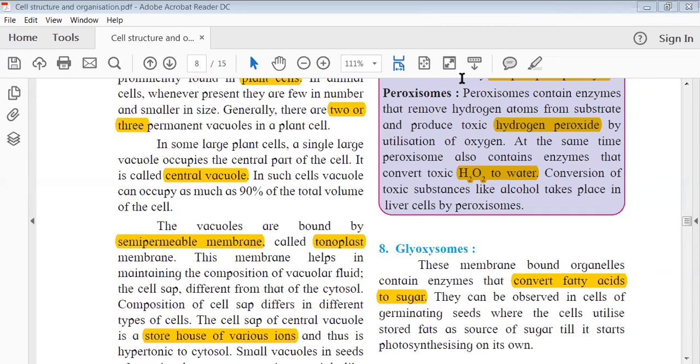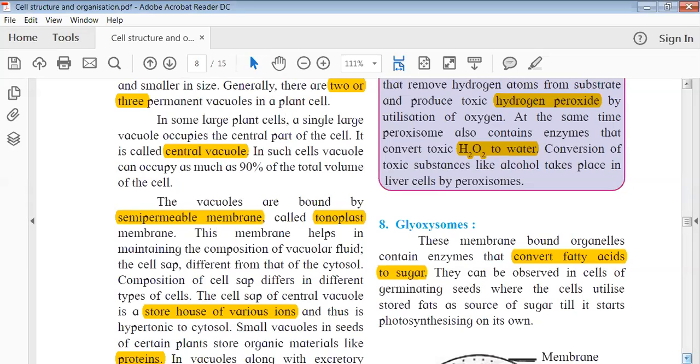Why am I saying it's hypertonic? Because the concentration of components like proteins or lipids, which are important for the cell to grow and develop, is high in this vacuole, and that's why it is hypertonic to the cytosol.